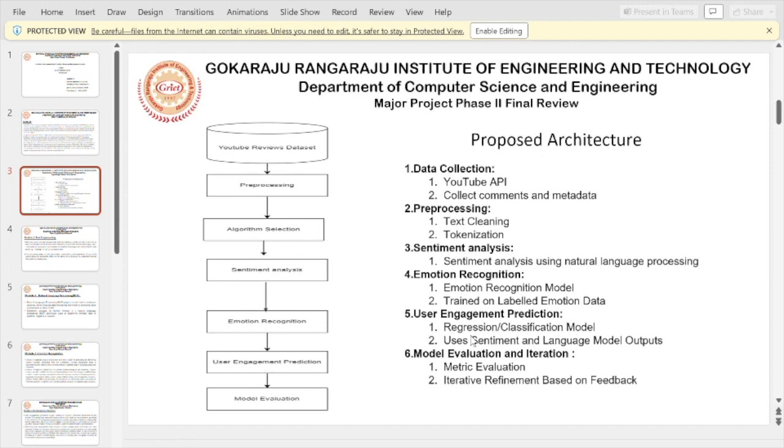Emotion recognition is done by training and testing data. User engagement prediction is done by a regression or classification model, using sentiment and language model outputs. Model evaluation and iteration is done by metric evaluation, and feedback is also taken in order to refine it properly.